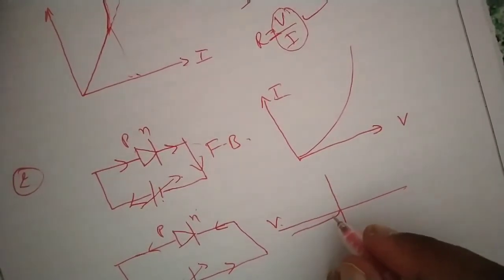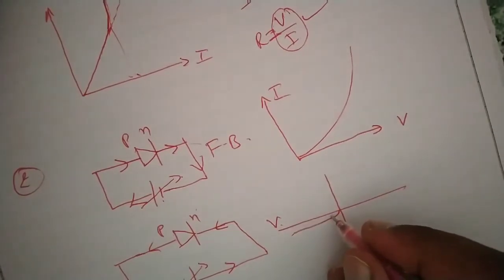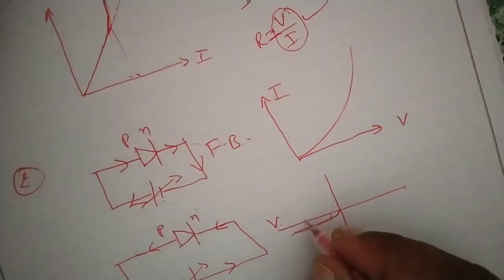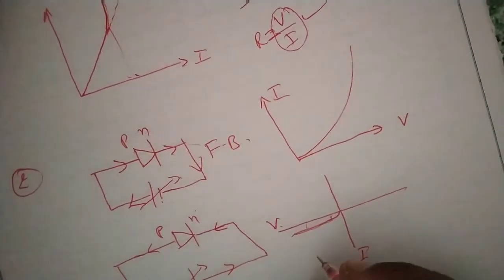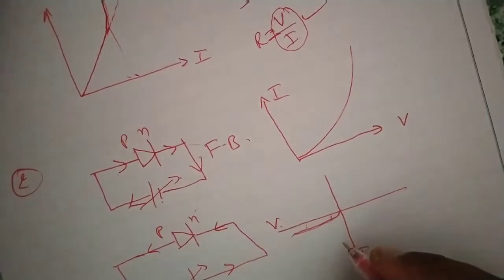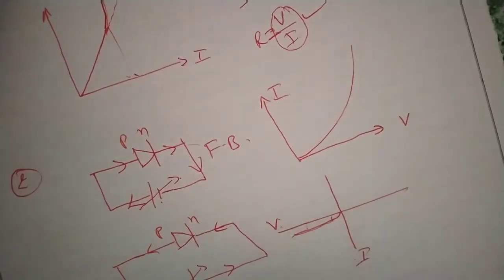Means even if the voltage is increased, the current will increase only a little bit. Afterwards, it remains almost constant. Means the current further will not increase even if the voltage is increased. Or we say that it is almost not conducting in reverse bias.